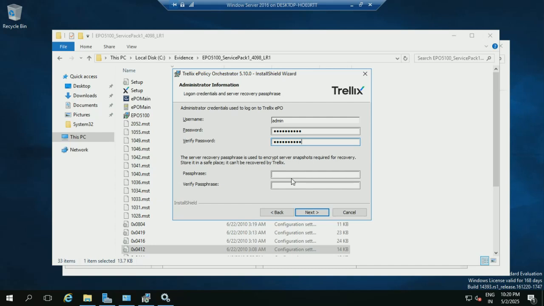If your application goes down and you need to recover this server, this application, this password will be required. It can't be recovered by Trellix. So please keep it in a safe place.